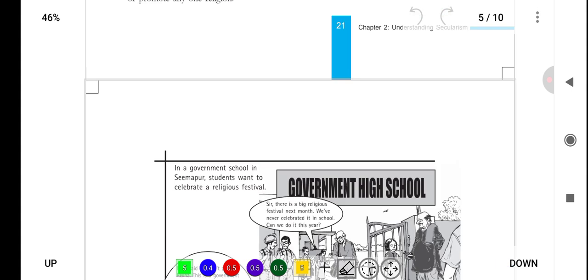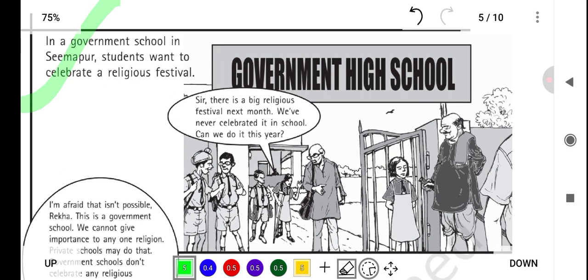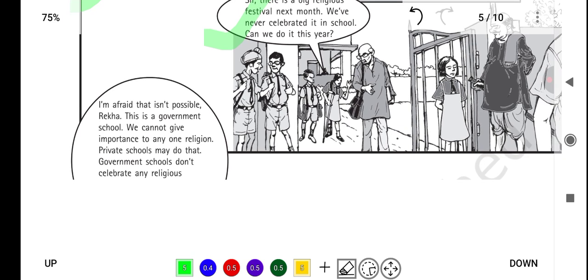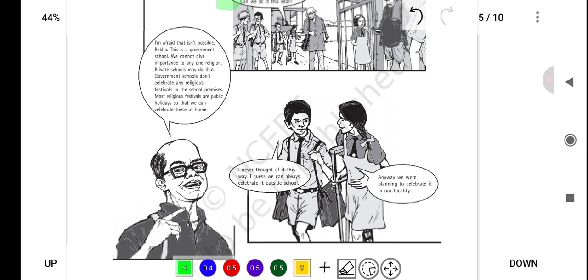So let's read about this page. It is a government school in Simapur. Students want to celebrate a religious festival. Sir, there is a big religious festival next month. We have never celebrated it in school. Can we do it this year? I'm afraid that isn't possible, Rekha. This is a government school. We cannot give importance to any one religion. Private schools may do that. Government schools don't celebrate any religious festivals in the school premises. Most religious festivals are public holidays so that we can celebrate these at home. I never thought of it this way. I guess we can always celebrate it outside school. Anyway, we were planning to celebrate it in our locality.